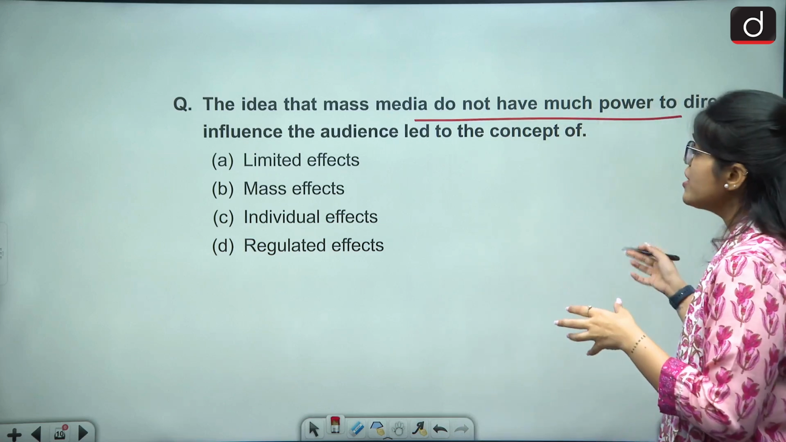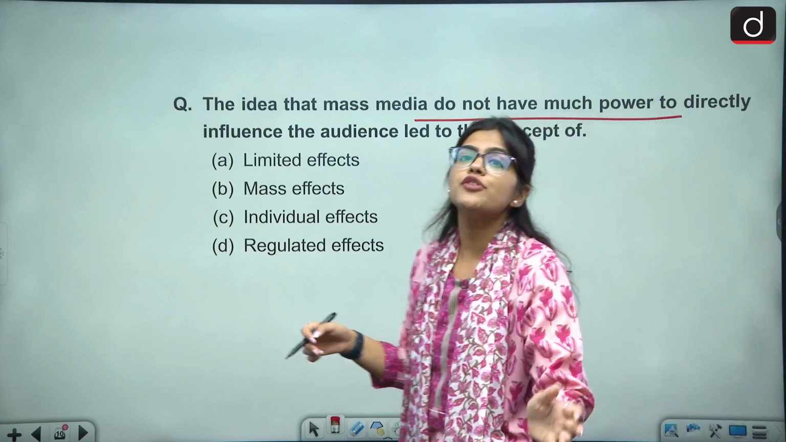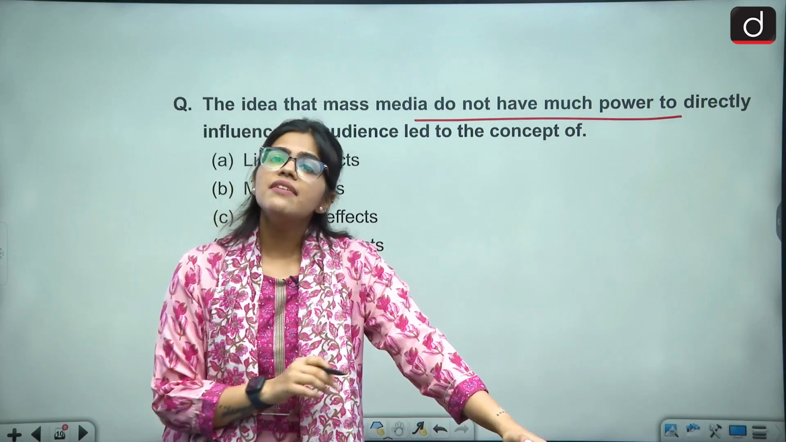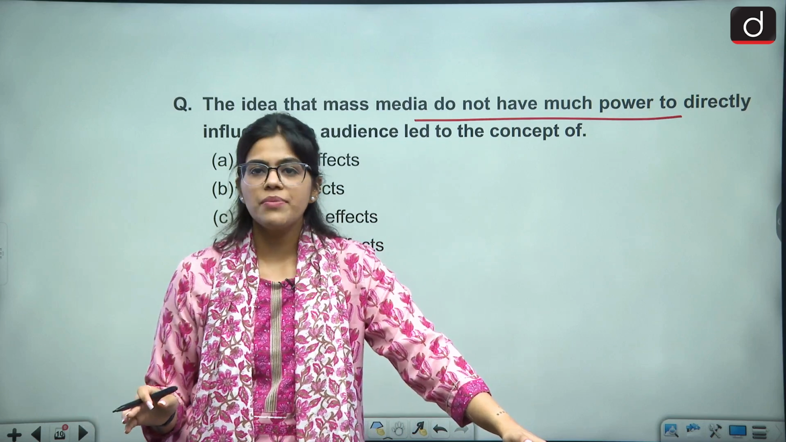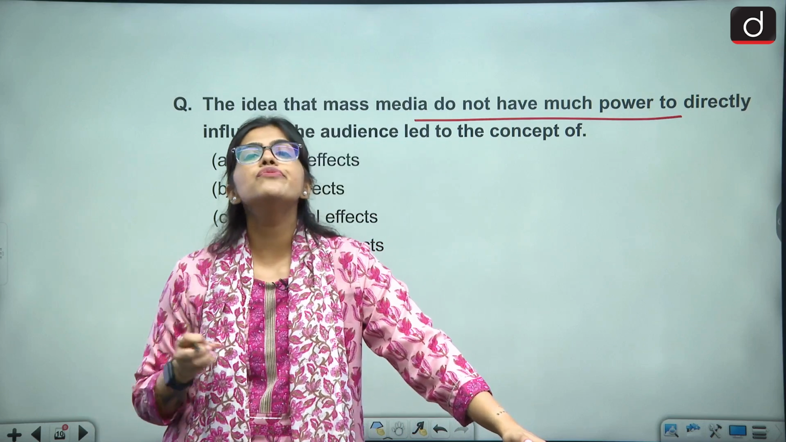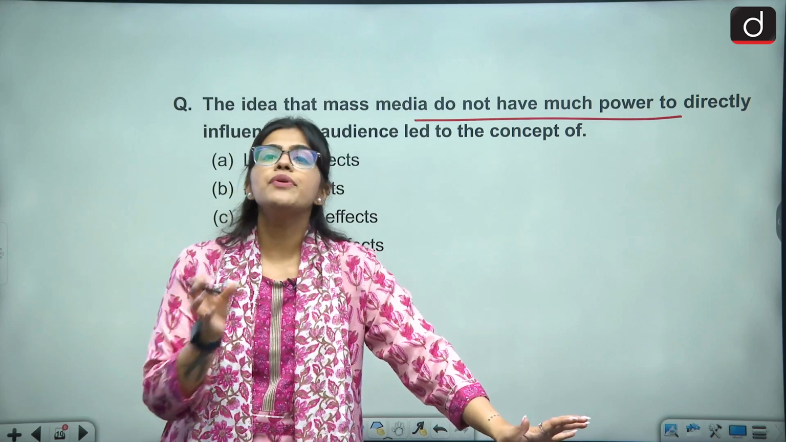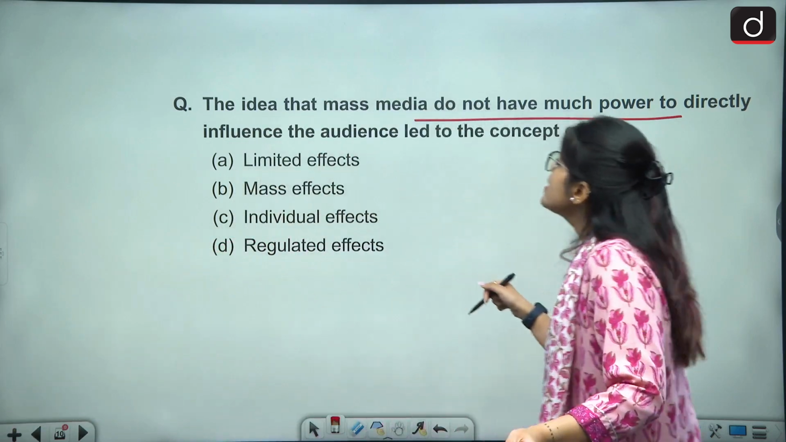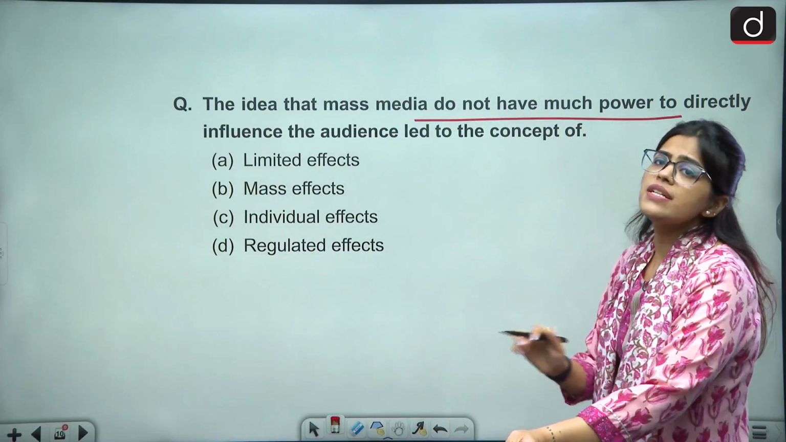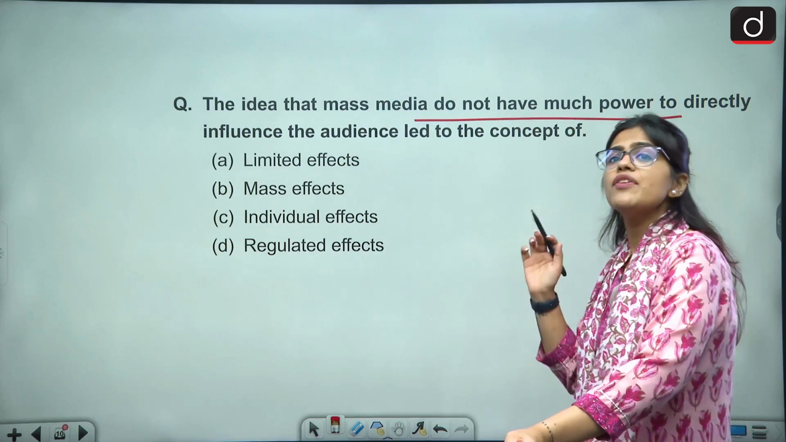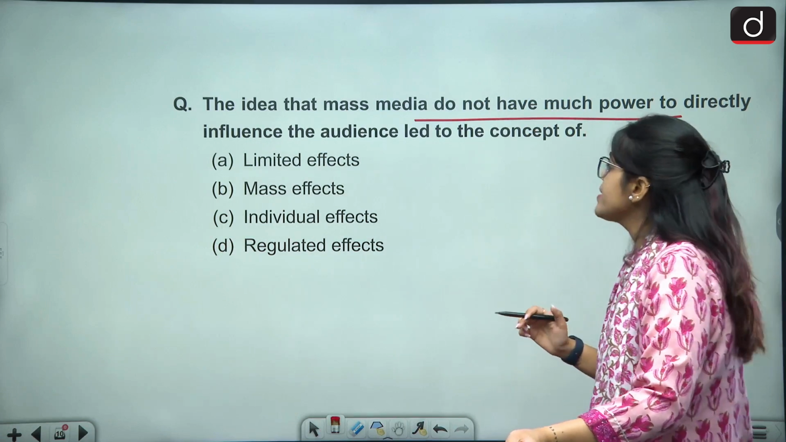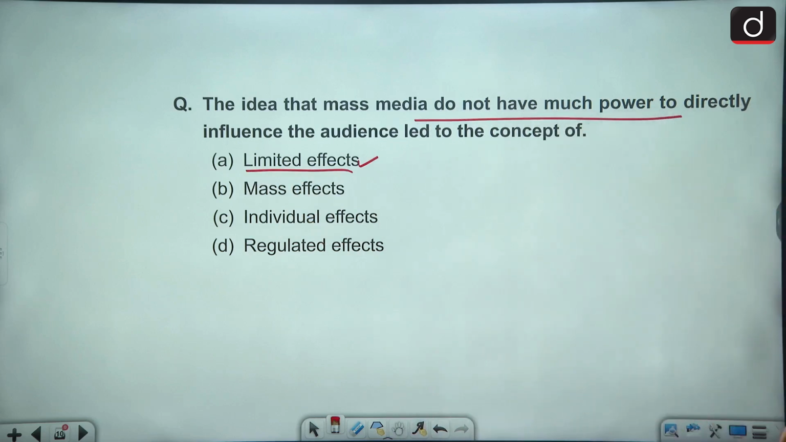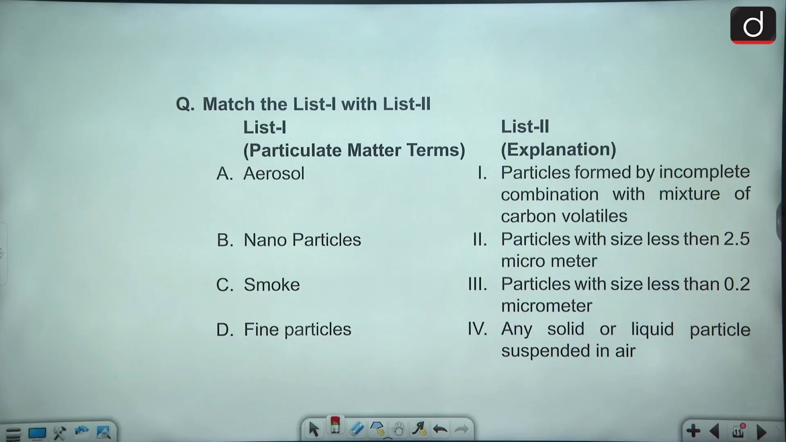So there is this theory called as hypodermic needle theory. This theory is directly opposite to that theory. That theory says that we are so blinded by whatever the media is saying that nowadays we do not use our own brains, right? We do not use our own cognitive thinking. But this theory says that we are not influenced by what the media is saying, but we also tend to use our own mind. So this is A. A is the right answer. Limited effects theory.